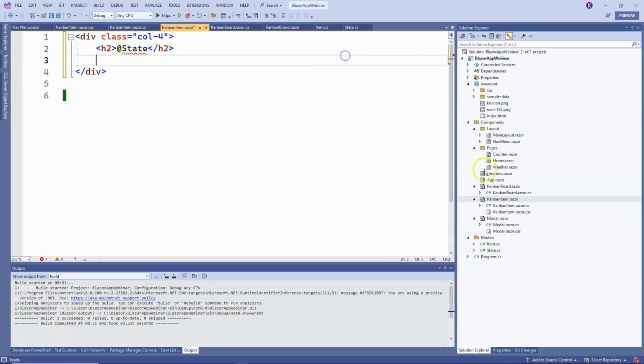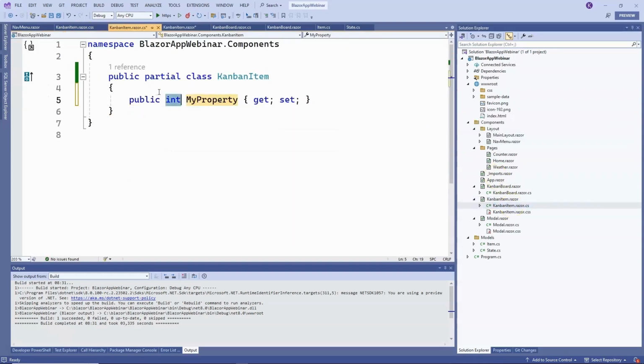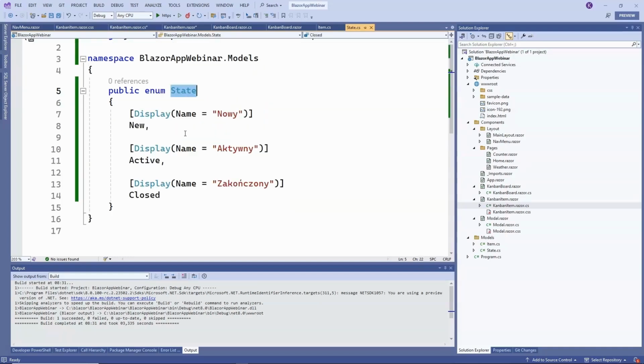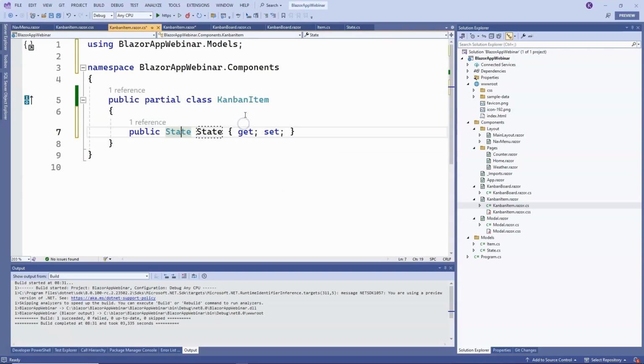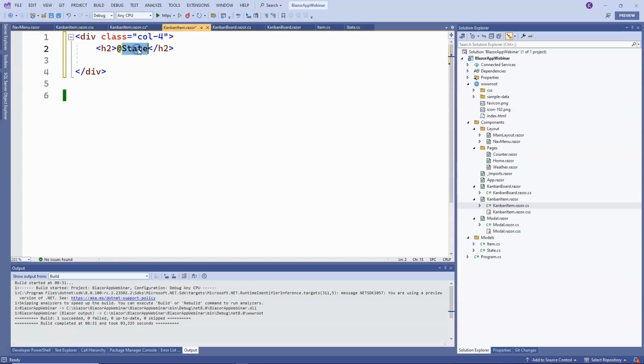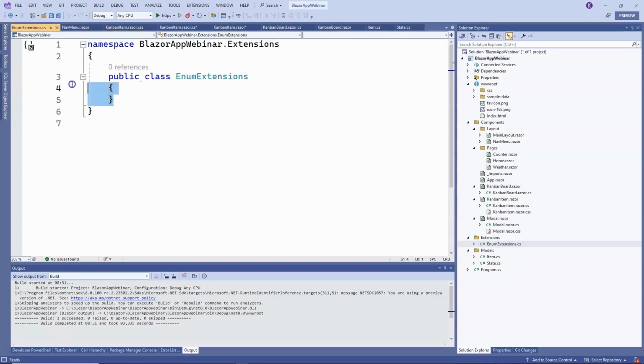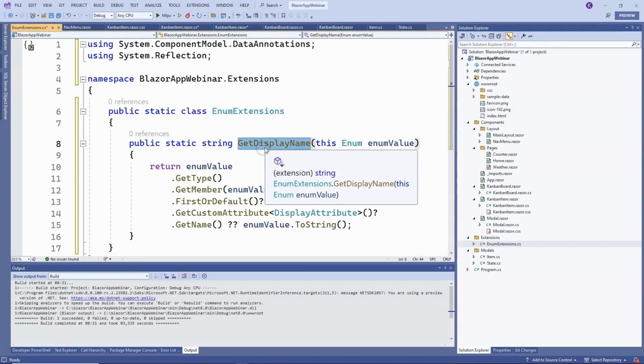Next, we will display a header, which is the status of the column, and this status will be a parameter that we can pass to this component. So, state, but as you remember, it's an enum, and we want to display the value of the display attribute. Therefore, we need to add a helper method that will convert this enum to the value of the name attribute. So, I will add a new folder called extensions to my project and a class called enum extensions, and to save time, I will paste the code for the getDisplayName method here, which will return the value of the name attribute based on the enum.